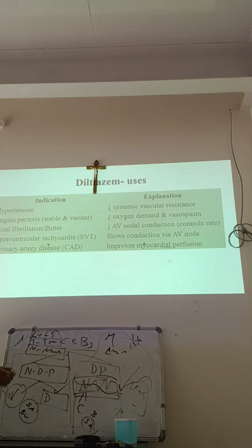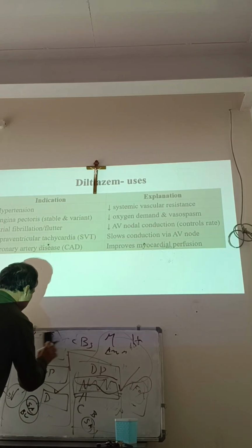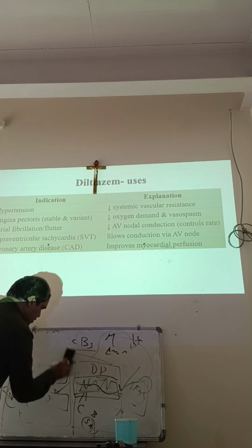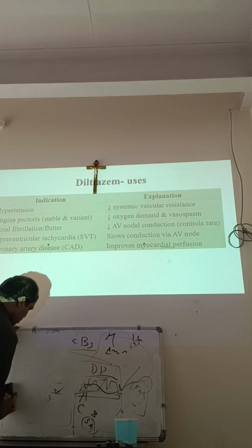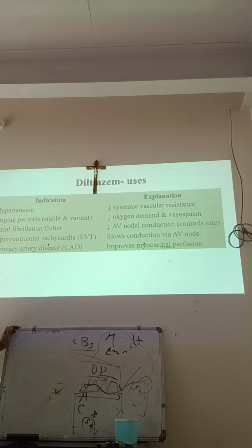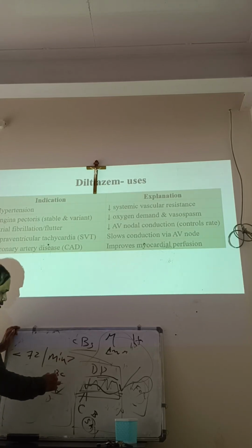That means because it is blocking the SA node, the increase in heart rate gets reduced. See, what is the normal heart rate? Physiology: normal heart rate is 70 to 72 per minute on average. You can't exactly fix it, 70 to 80. Suppose the heart rate comes less than this, it is called bradycardia. If it goes more than this, it is called tachycardia.